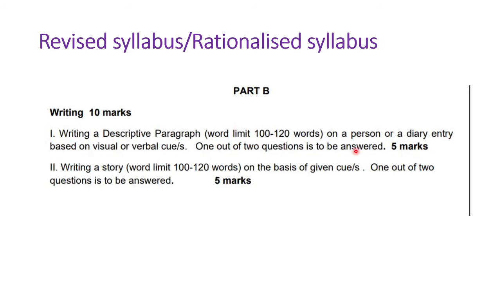So it is one out of the two questions, and it is of 5 marks now. Previously, it was of 10 marks, now it is of 5 marks, and this is only for this year. Then for writing a story, the word limit has been reduced. It will be 100 to 120 words, again 5 marks. So now we'll be concentrating on both. I'll show you an example for 10 marks also and for 5 marks also.